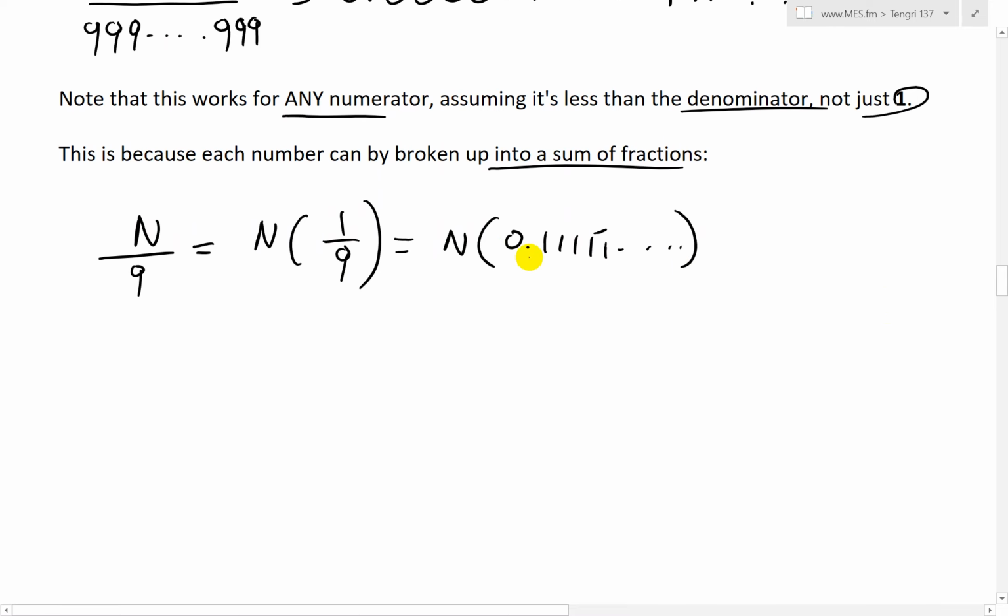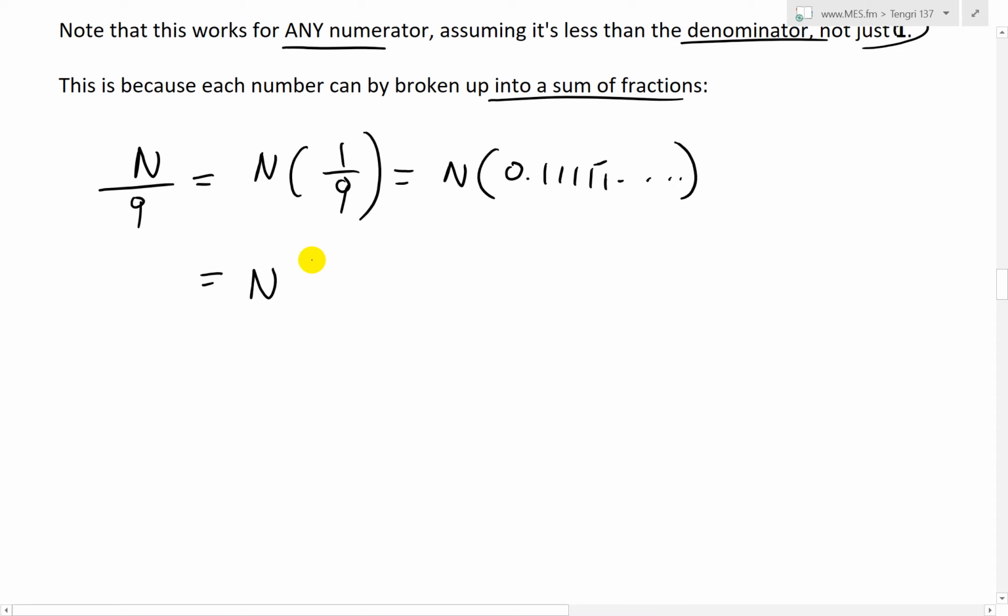And now we could break up this whole thing into fractions. This is the same thing as writing n times, now we're going to split this up, well, this 0.1 is the same thing as 1 over 10. So that's the same thing as adding 1 over 10 to, now this one's going to be 2 zeros, 1 over 100. And the third one is 3 zeros, 1 over 1,000.